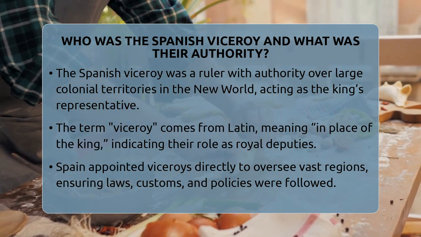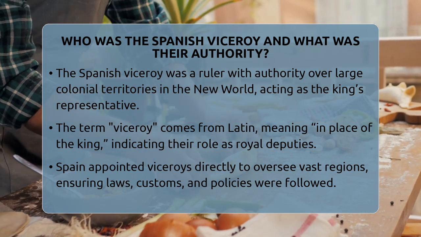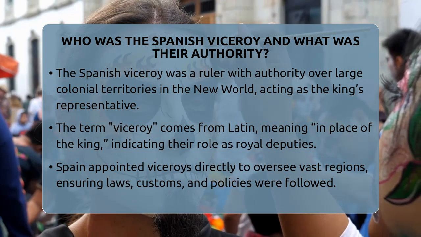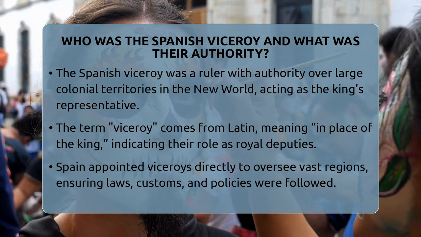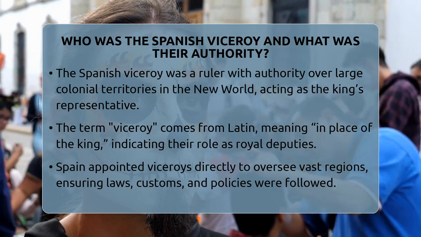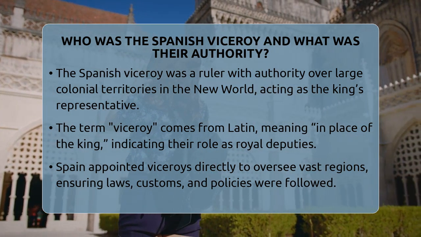When Spain took control of territories in the Americas, they needed someone to govern on their behalf. That's where the viceroy came in. The word itself comes from Latin, meaning in place of the king. So, the viceroy was basically the king's representative in the colonies.